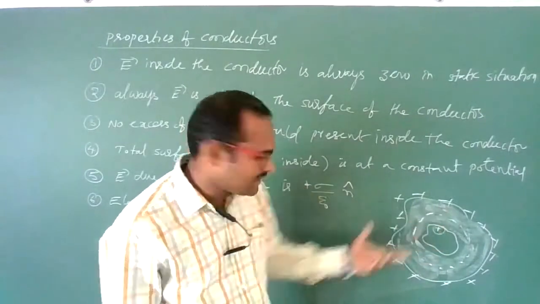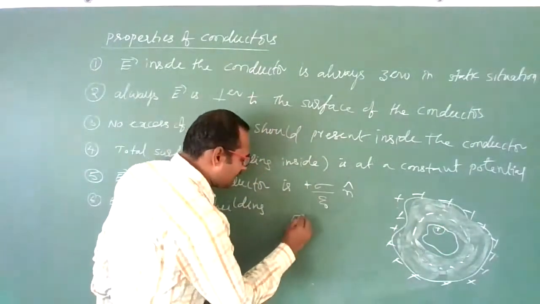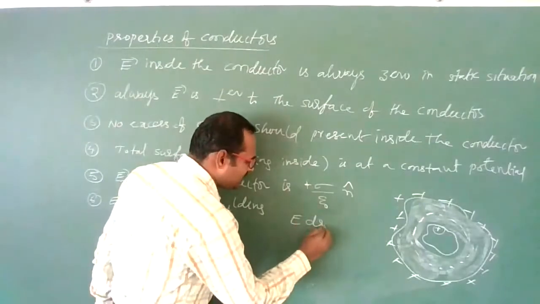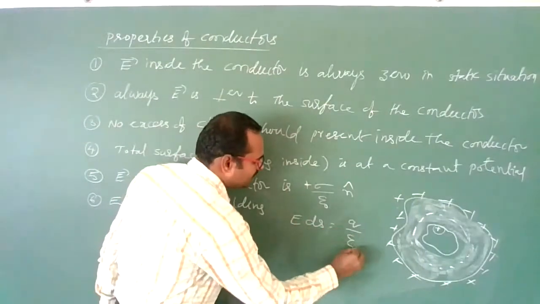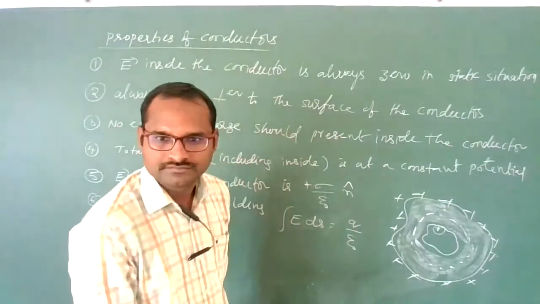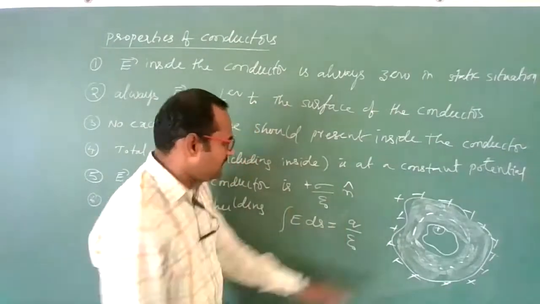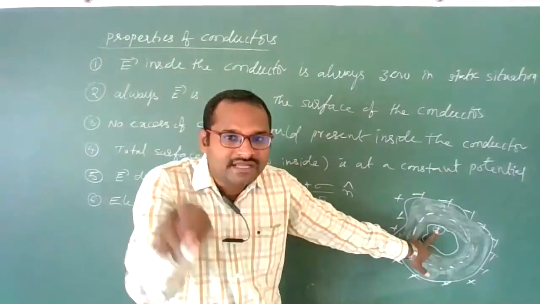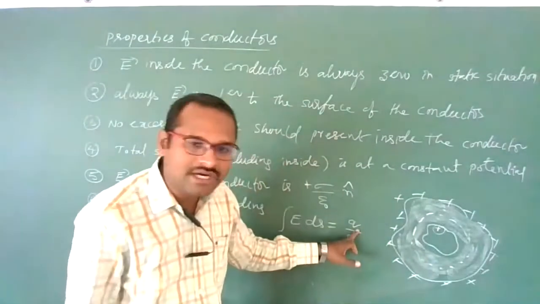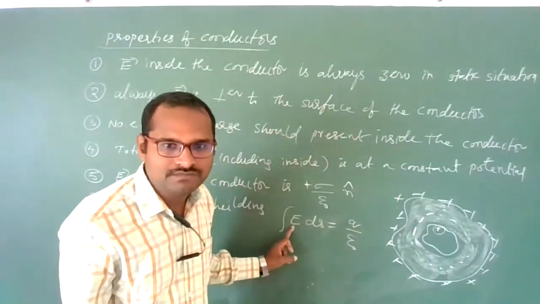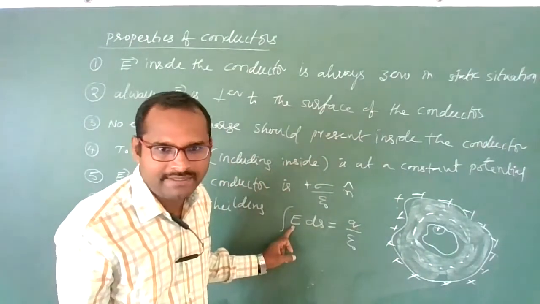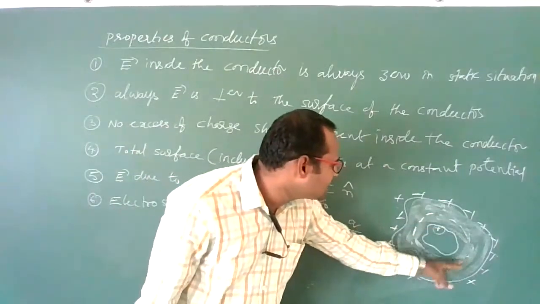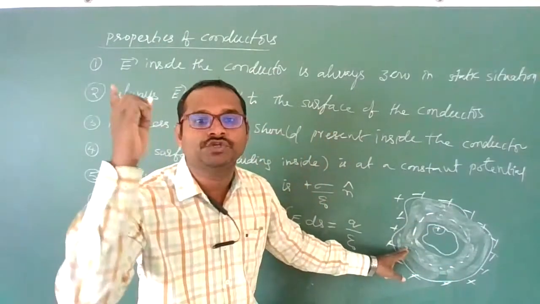According to Gauss law, the surface integral of E bar dot ds bar is equal to q by epsilon naught. Clear students? If charge is present in the interior of the cavity, then this is not zero, so the electric field should not be zero. This should never happen, because where conductor material is present, the electric field should be zero.